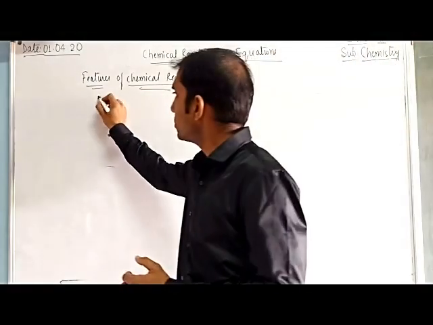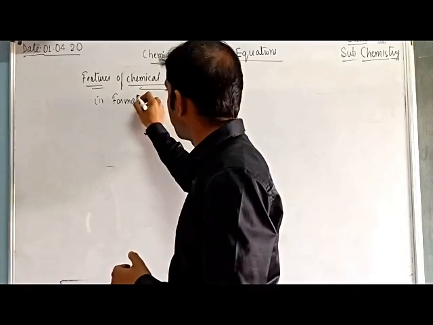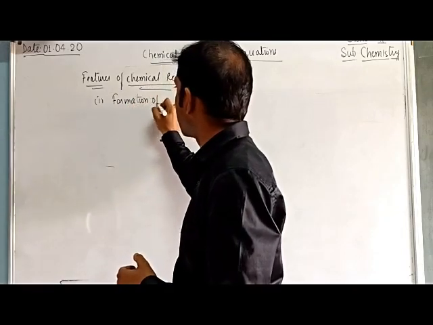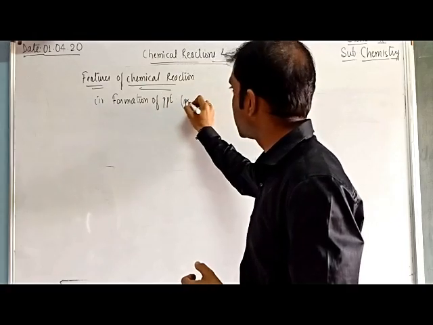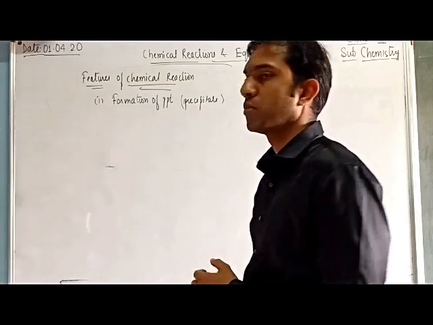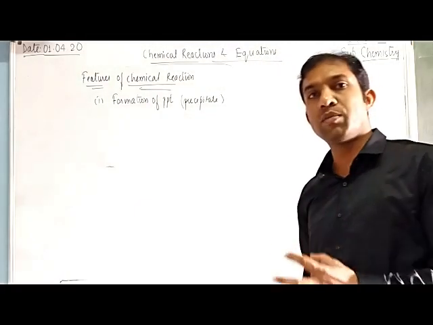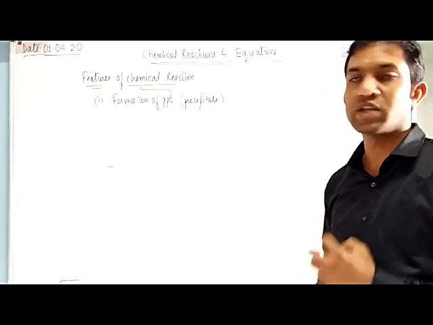First one, formation of precipitate. Precipitate is written in short notation as PPT. A new solid product is formed, which means the formation of PPT takes place.